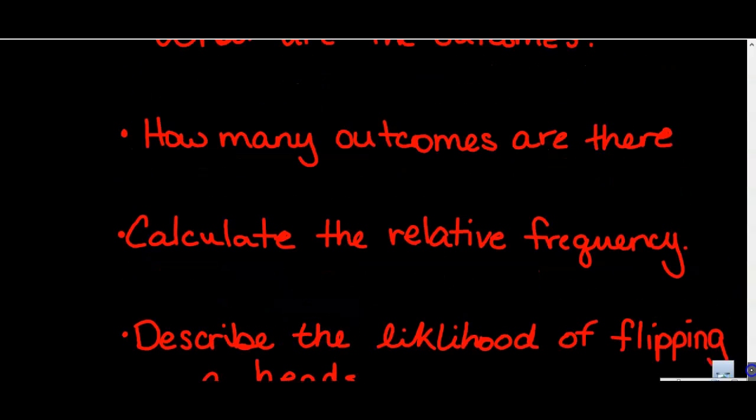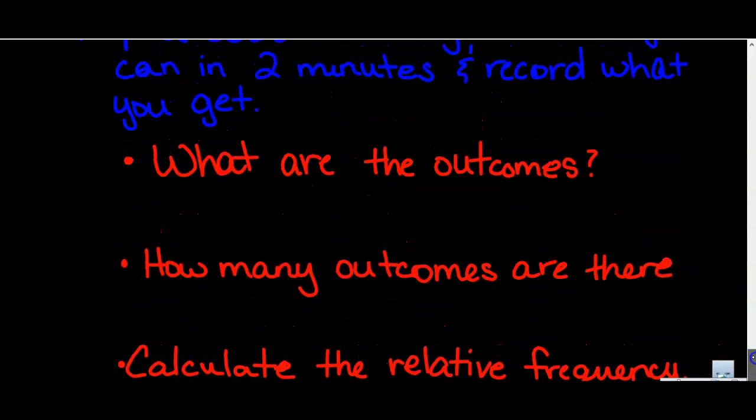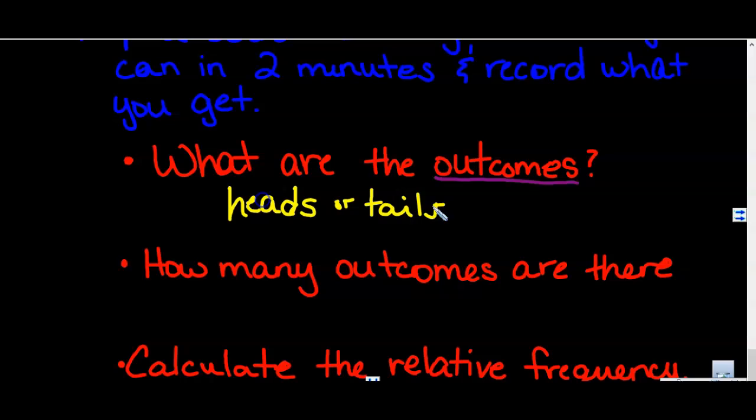But a couple things are going to remain the same here. Our outcomes. Now remember, an outcome is all of our possibilities. So when we have a coin, there's really only 2 possibilities if we have a fair coin. And what are they? Heads or tails. So how many is that? Remember, how many is a number, not a list. So how many outcomes are there? 2. Okay.